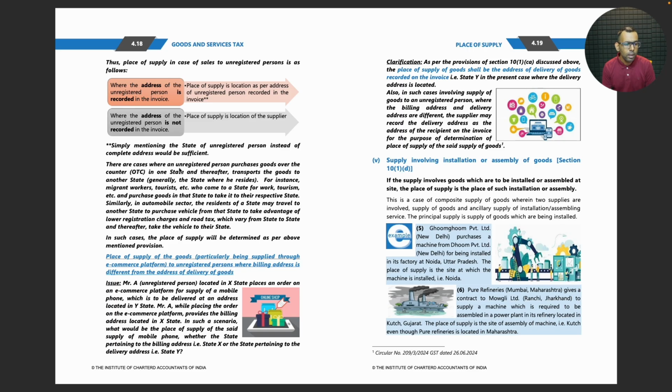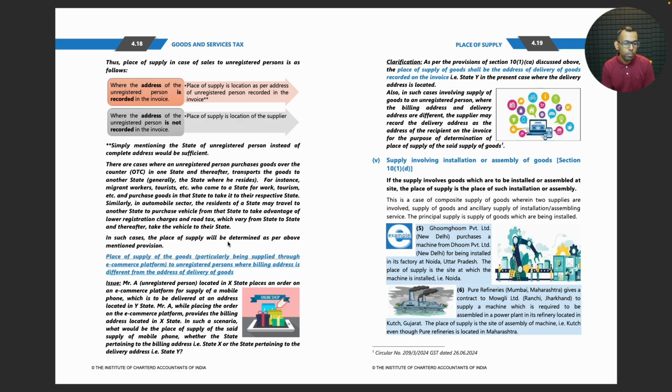There are cases where an unregistered person purchases goods over the counter in one state and thereafter transports the goods to another state, generally the state where he resides. For instance, migrant workers, tourists, etc., who come to a state for work, tourism, etc., purchase goods in that state to take them to their respective state. Similarly, in the automobile sector, the resident of a state may travel to another state to purchase a vehicle from that state to take advantage of lower registration charges and road tax, which vary from state to state, and thereafter take the vehicle to their state.